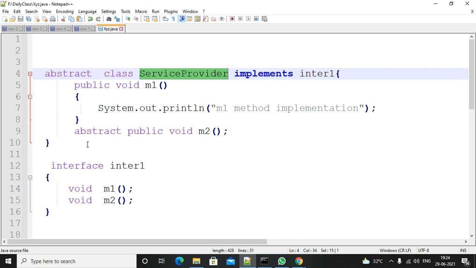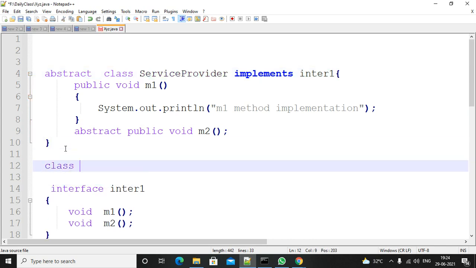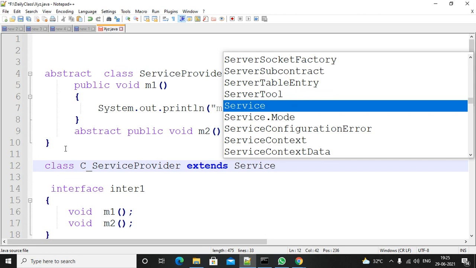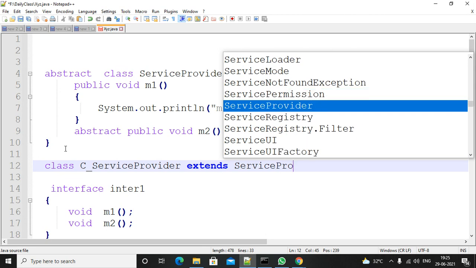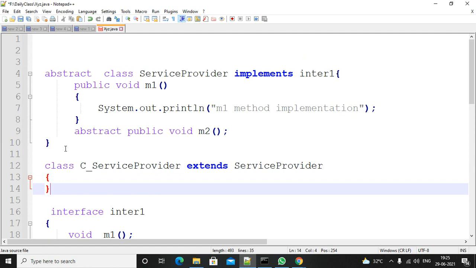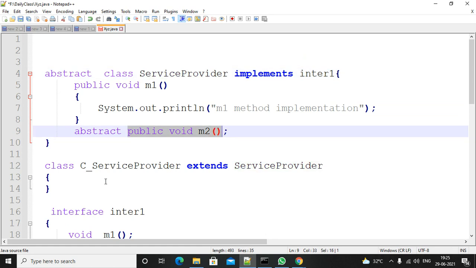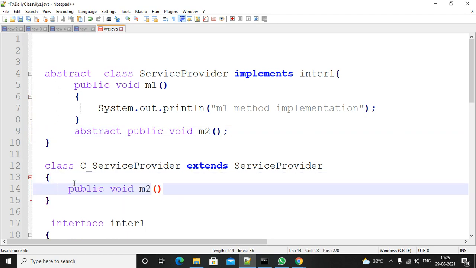His child means some child class of ServiceProvider has to come here. ChildServiceProvider extends ServiceProvider. Whatever implementation is pending, the child has to implement that part. This guy has to implement this second part. Suppose he implements the second part, that is okay.